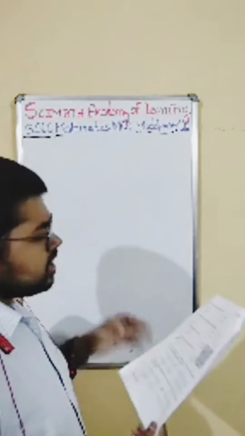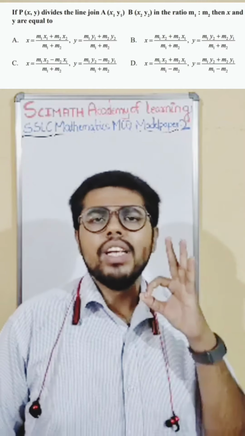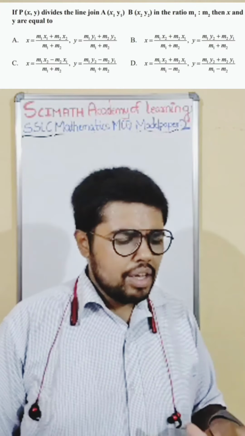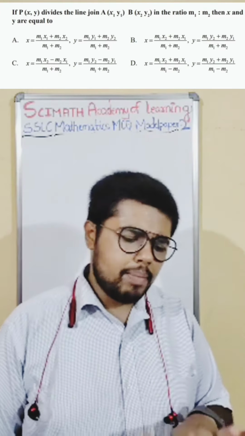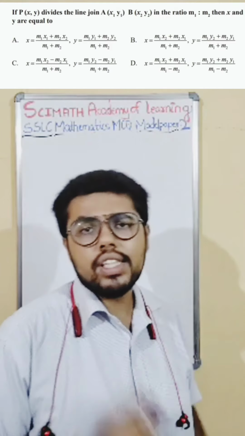Again, let us go to the next one. Next one is again the 22nd question. Directly they are asking, it is from the section formula. See here, if P(x, y) divides the line AB in the ratio m1 is to m2, then find the x and y equal to. What is the section formula?